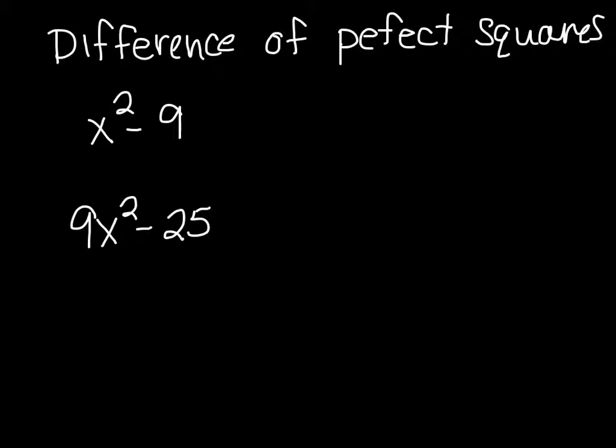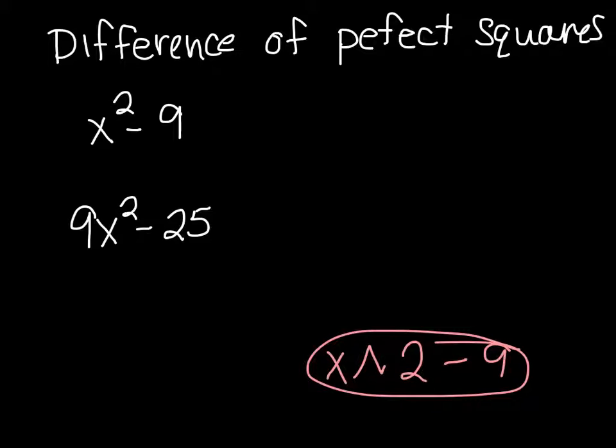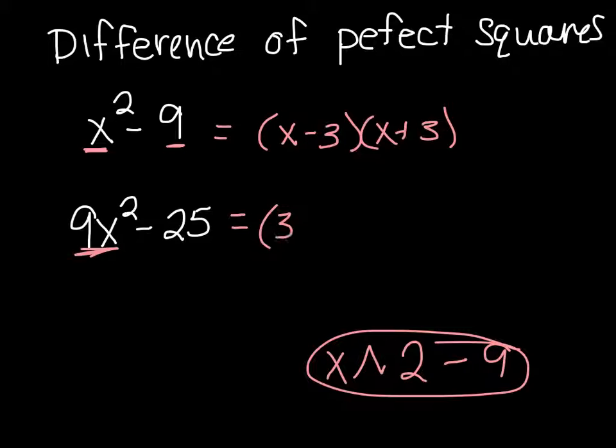Just a side note, in this class, anytime you think you have to type an exponent, the expression can be factored further. So please do not say x raised to the 2 power minus 9, because this can be factored more. A common mistake with factoring is we forget about our perfect squares. If this is a perfect square and that's a perfect square, this factors down to x minus 3 and x plus 3. So another example here, the square root of this is 3x. The square root of that is 5. One plus, one minus.